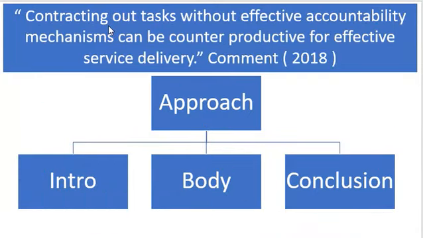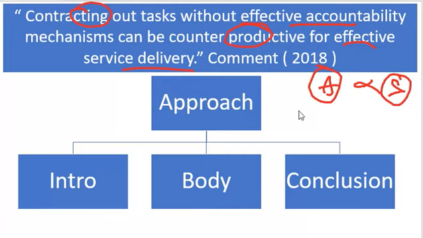Our next question is: contracting out tasks without an effective accountability mechanism can be counterproductive for effective service delivery. Comment. This was a question of 2018 again, and it is talking about the idea of contracting out, saying that without effective accountability it will become counterproductive to effective service delivery, okay. So accountability is directly proportional to service delivery. If accountability is not effective, service delivery will be affected. This may be the crux of this answer, okay.